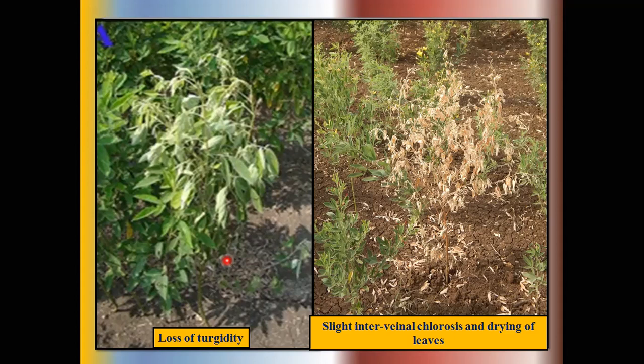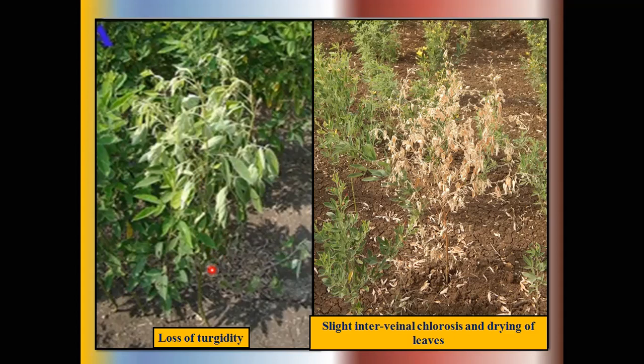Suppose we visit particular pigeon pea fields. You will see a number of wilted plants in patches in the field. You see the individual affected plants of pigeon pea, and several symptoms are seen.